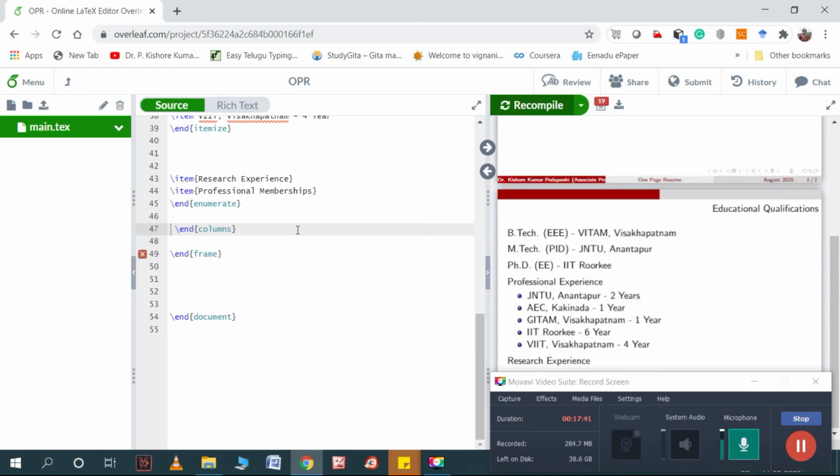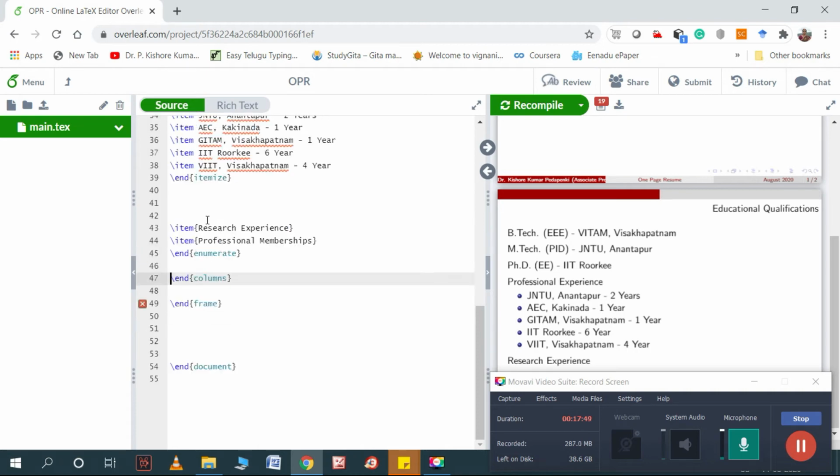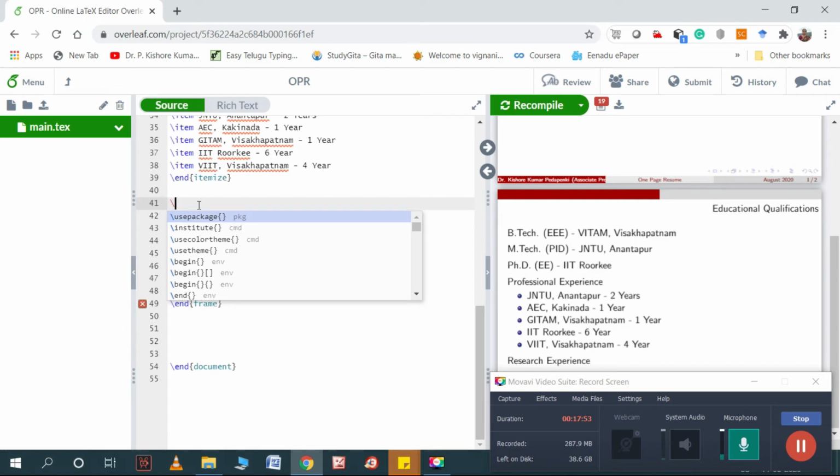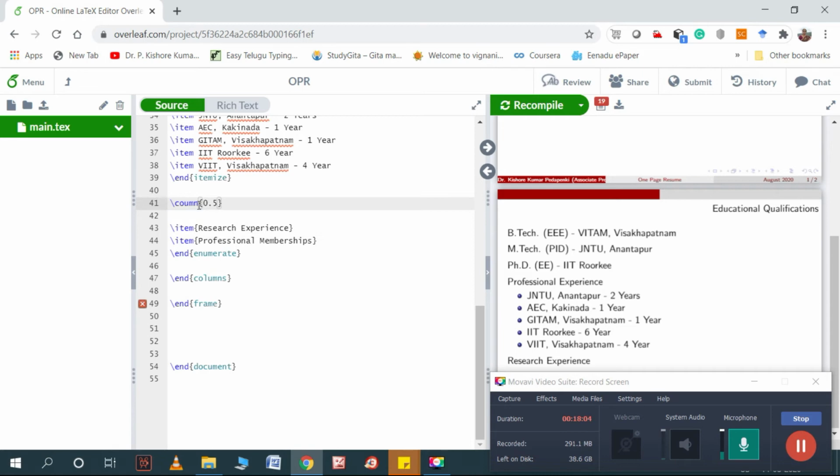Yeah, it hasn't come. Let me see what the error is. Actually we need to separate these two items into columns. That will be done by using the column command, column into 0.5 text width.